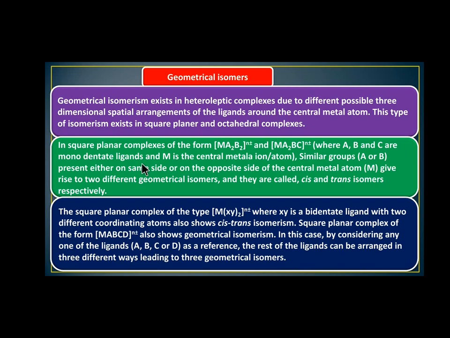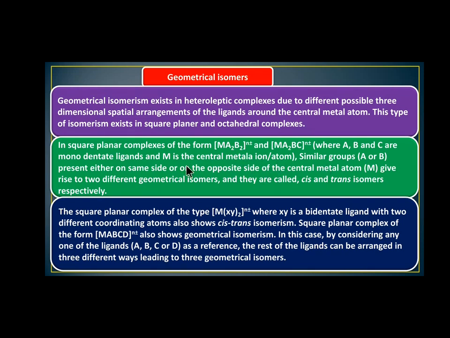So what are monodentate ligands? We already know ligands are Lewis bases. They can donate a shared pair of electrons to the central metal atom or ion. A monodentate ligand is one in which only one atom can share or donate a shared pair of electrons. And M is the central metal atom or ion.